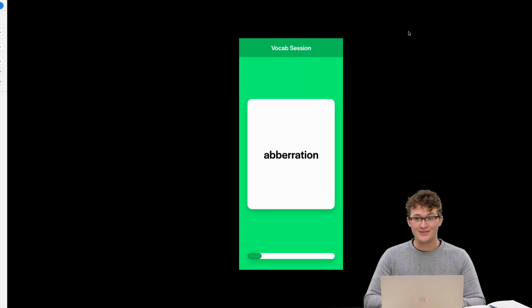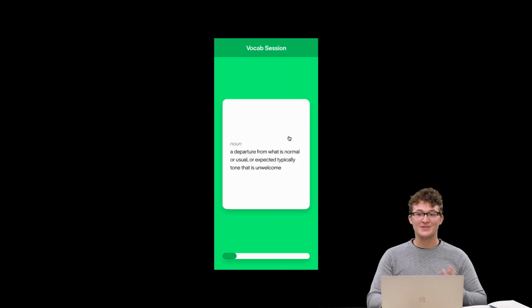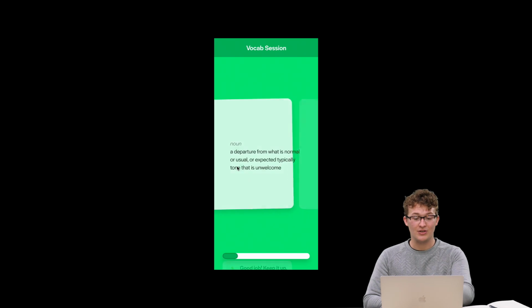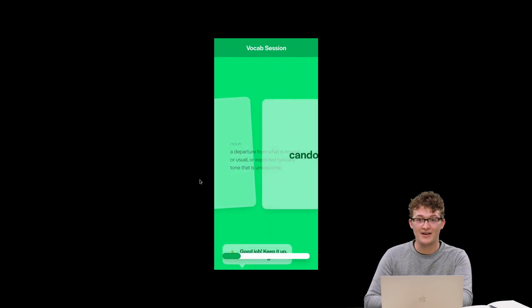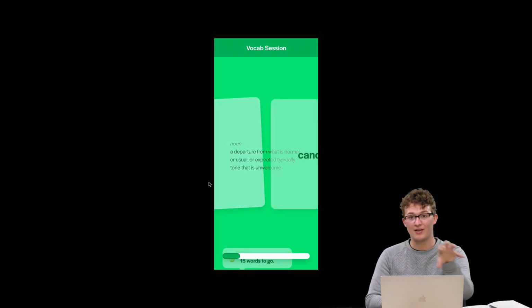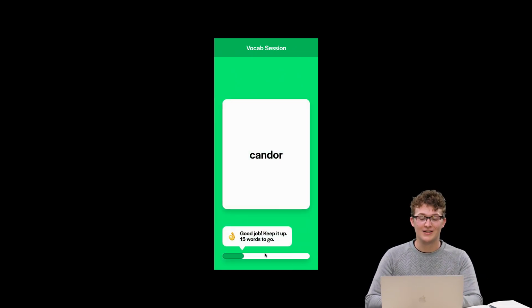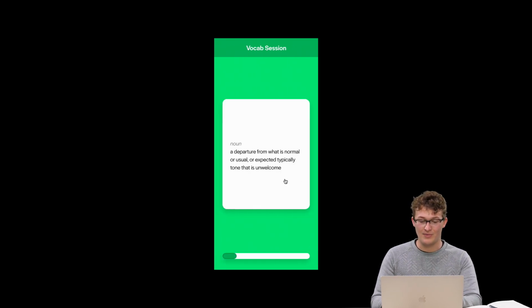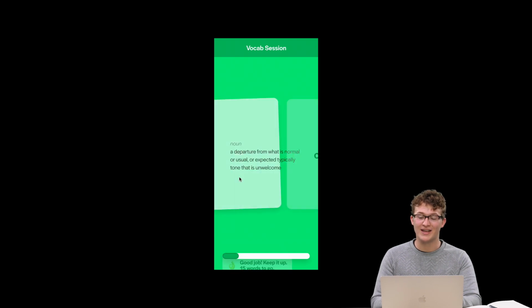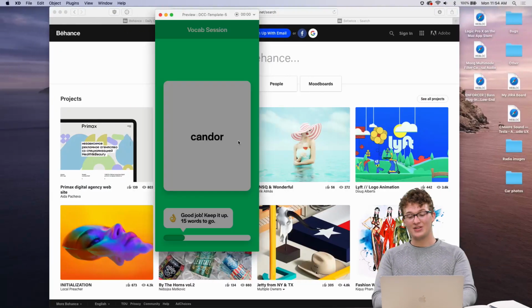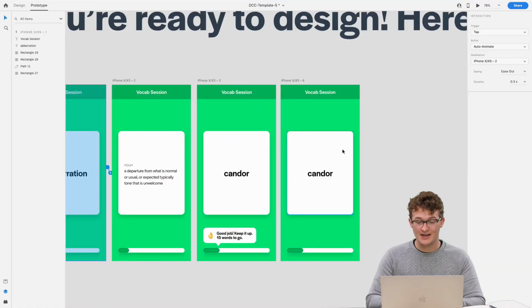And let's look at what we have so far. Look, boom, it flips, we see the definition, we go to the next word. Oh, we actually drag it to the next word. If you group these elements together, those words will actually travel with the card. And as you see this next one come up, boom, we're getting our motivational message. And you see, if we go back, our progress bar is actually moving as we're dragging over that card. And you can do that card flip animation again for the next one.